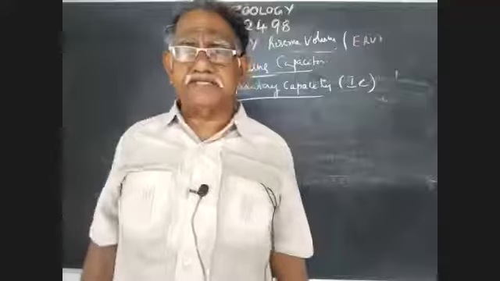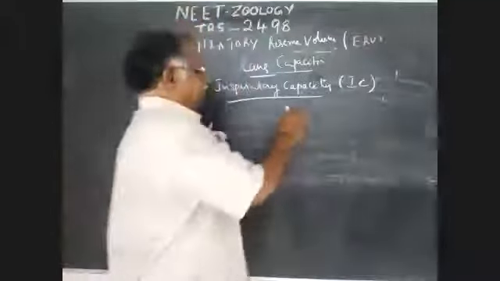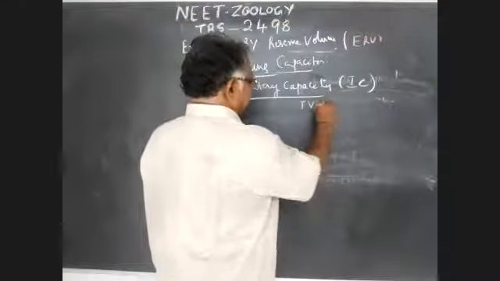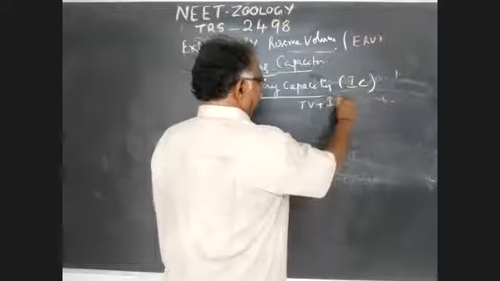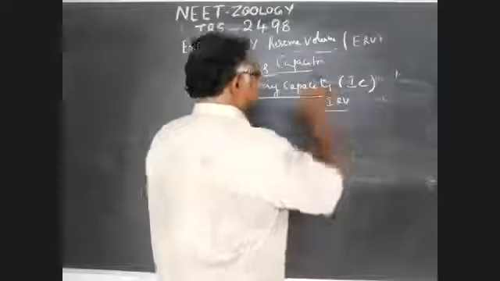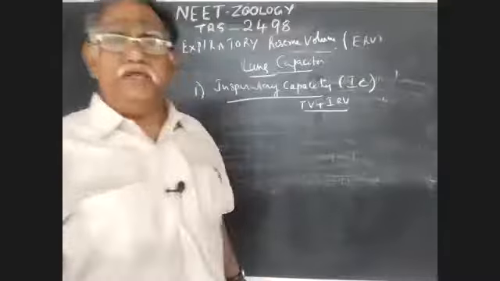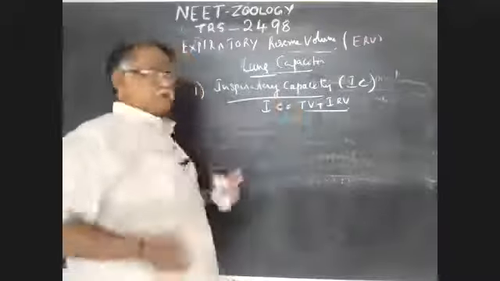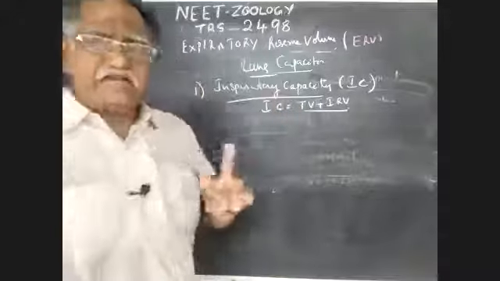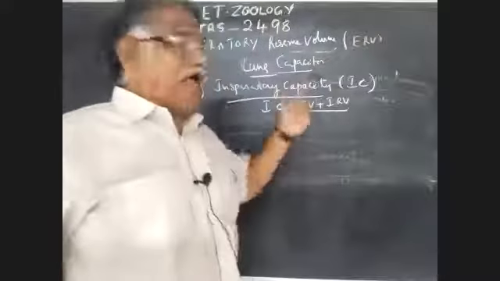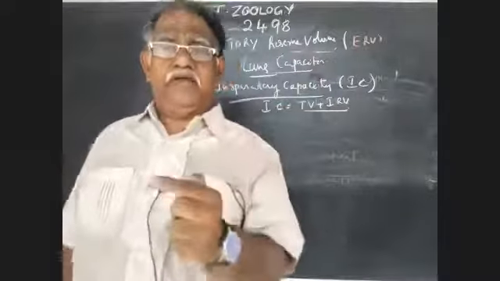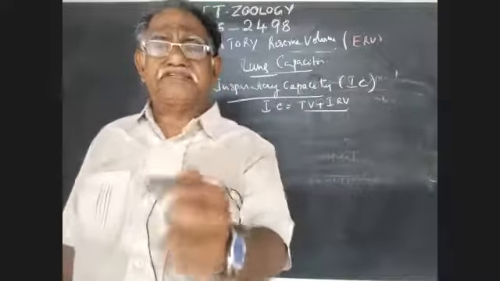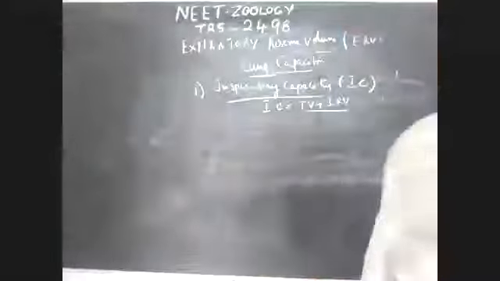Inspiratory capacity, or IC, is TV plus IRV. TV plus IRV is equal to IC. So, by adding tidal volume and inspiratory reserve volume, we can obtain inspiratory capacity. Write down carefully.